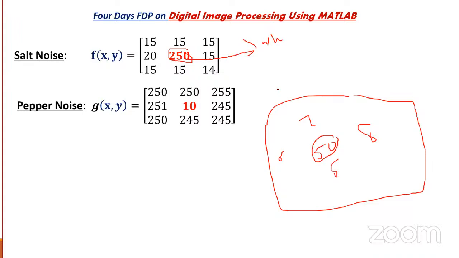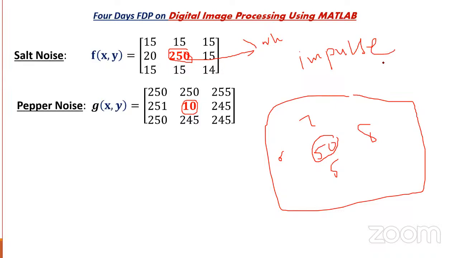Suppose what is the pepper noise? Pepper means black. Whenever a lower value is surrounded by higher values, here 10 is the central pixel value which is surrounded by higher pixel values like 250, 240, etc. This we can call pepper noise. So once again, this we can also call impulse noise. So salt and pepper noise, or we can call it impulse noise.